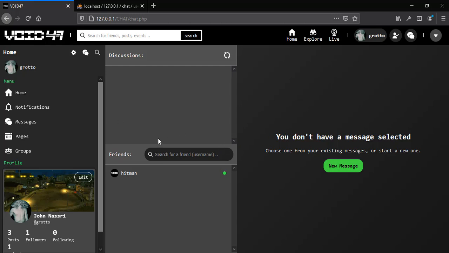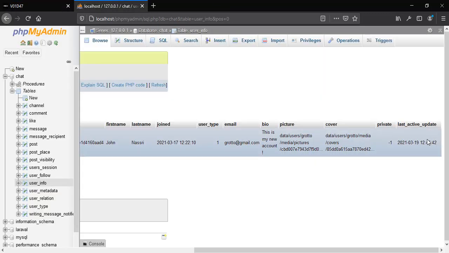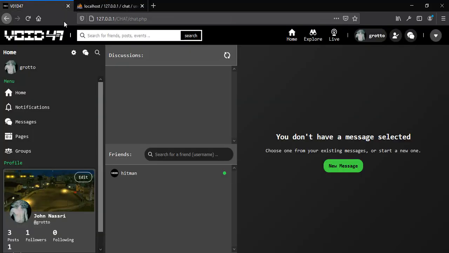Now how do we know that this user is active? We get the current date and we compare it with this column right here. If the difference between now and this date is less than 2 minutes, that's an indicator that this user is connected.